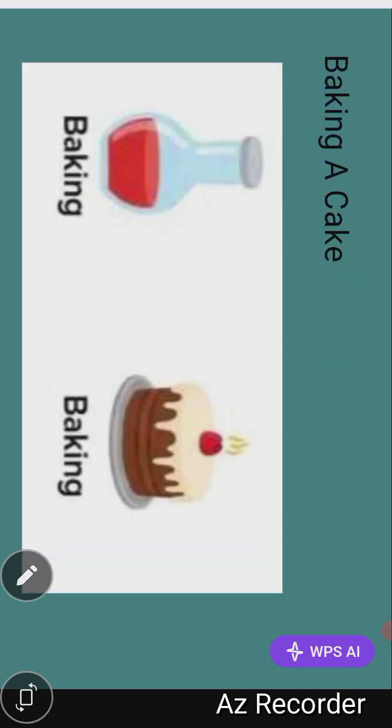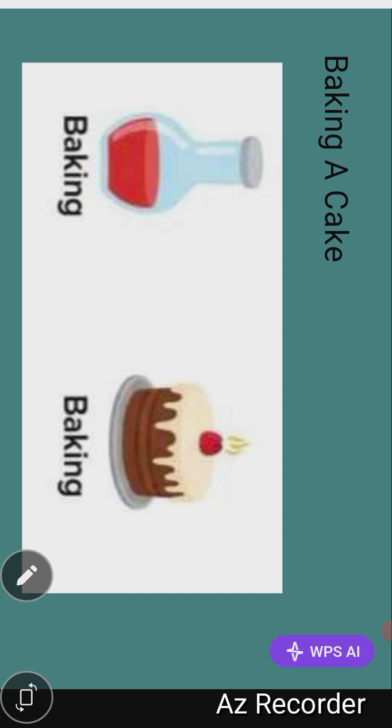The next one is baking a cake. When you want to bake a cake, you mix your baking soda, your sugar, your flour and everything to bake it and get a cake. But at the end, there's no way you can get your sugar back from the cake after it has been baked. So that is an example of chemical change. It is not easily reversible, and new substances are formed.